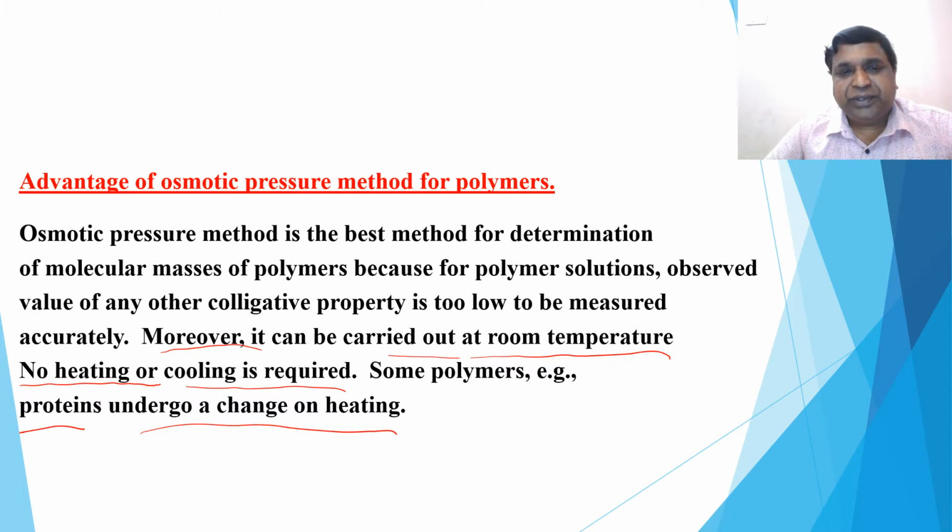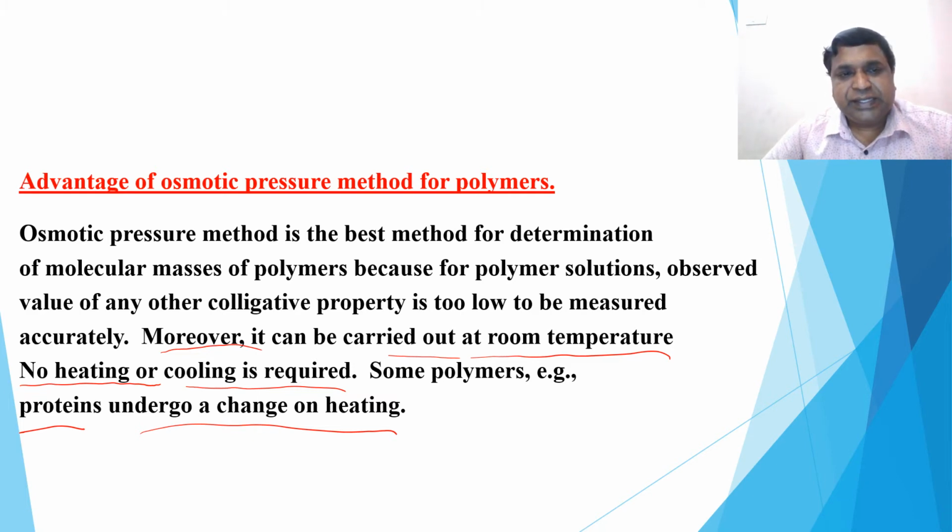Therefore, in osmotic pressure we are not changing the temperature, and we carry it out at room temperature. So this is the best method to determine the molecular mass of polymers like proteins, high molecular mass compounds.